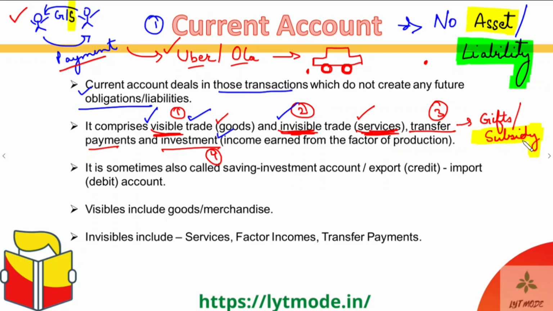But basically, a transfer payment is any payment where no good or service is being given in return for that payment. Okay, guys? So all of these four things, the visible trade, the invisible trade, the transfer payments, and the investments, all of them fall under the category of current account payments. These are all payments under the current account.